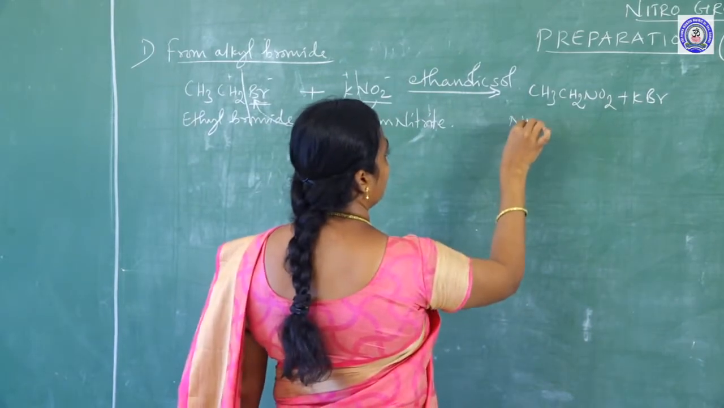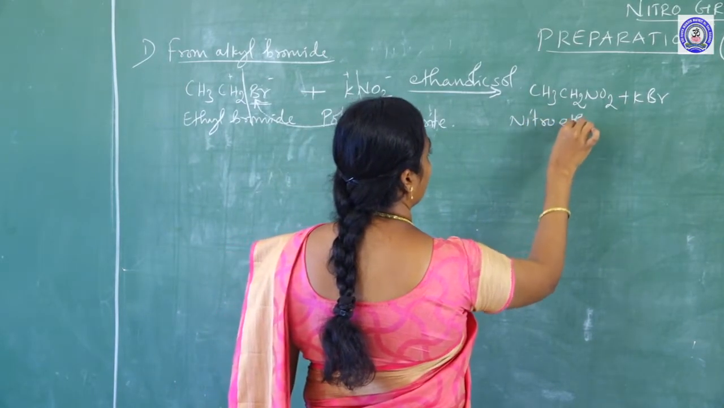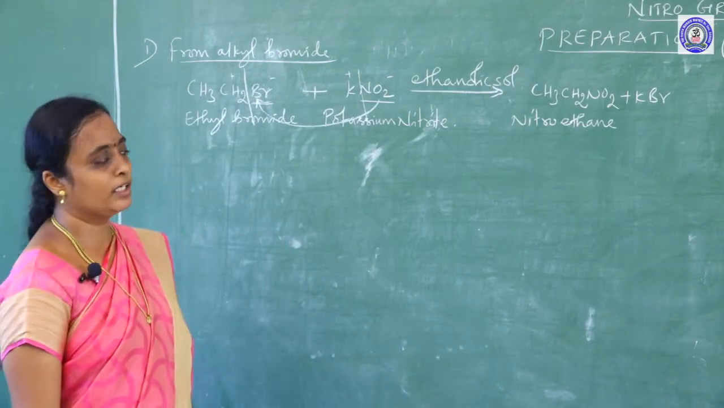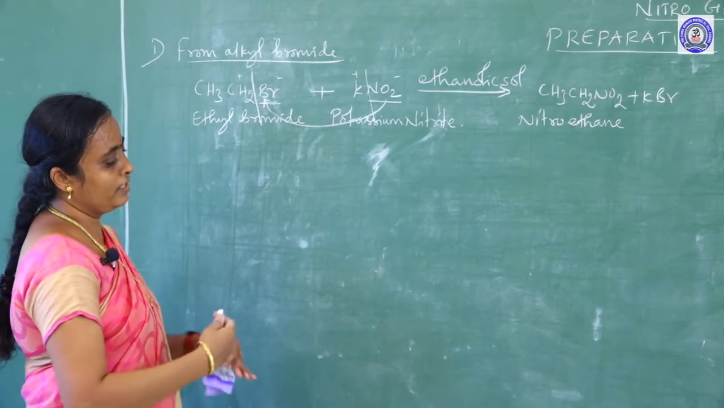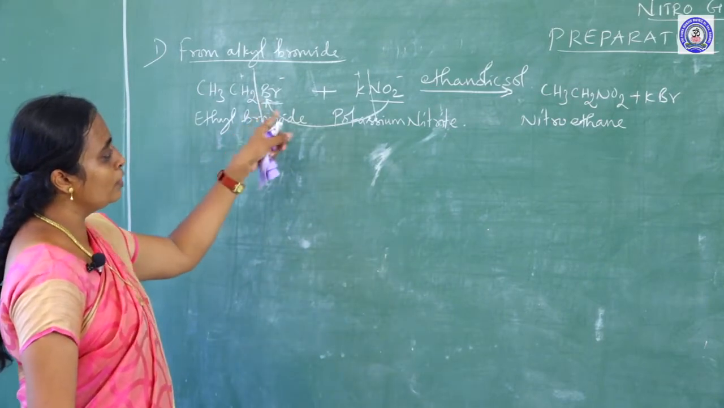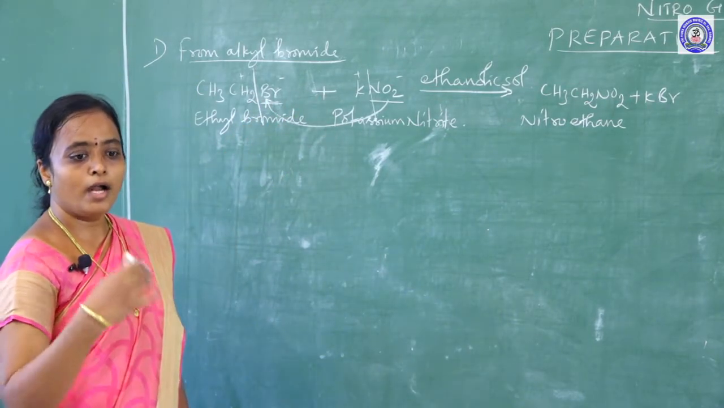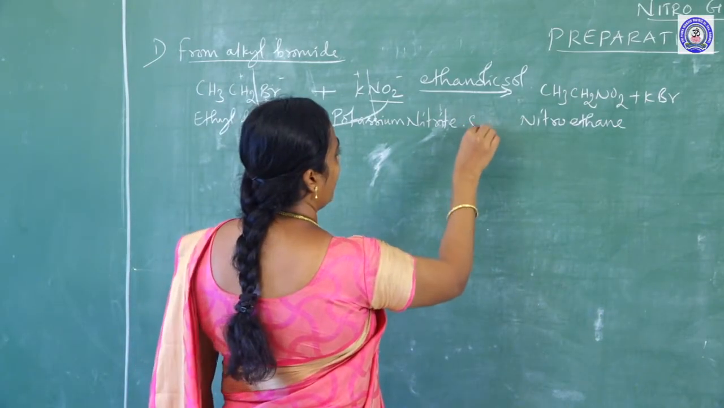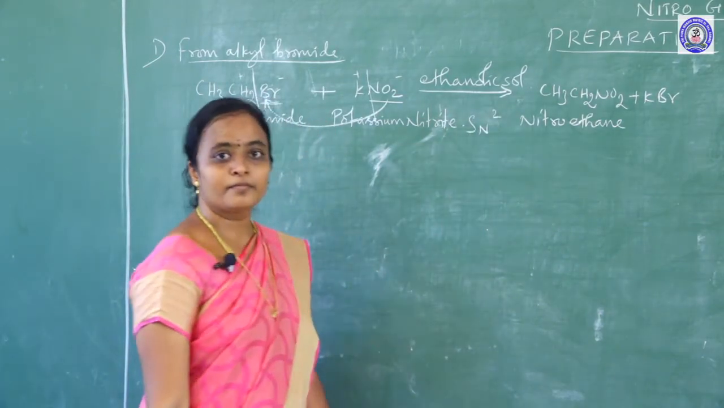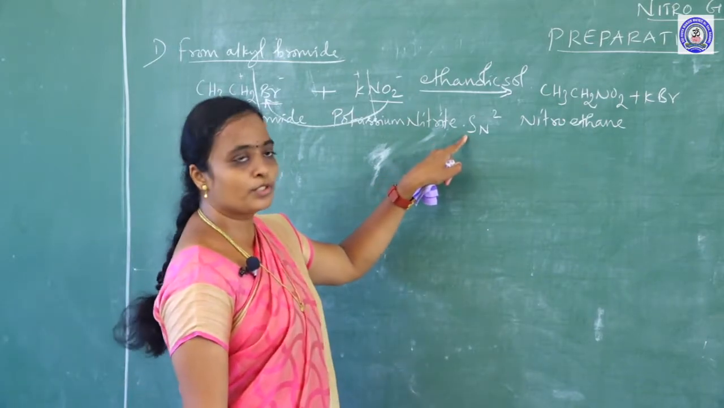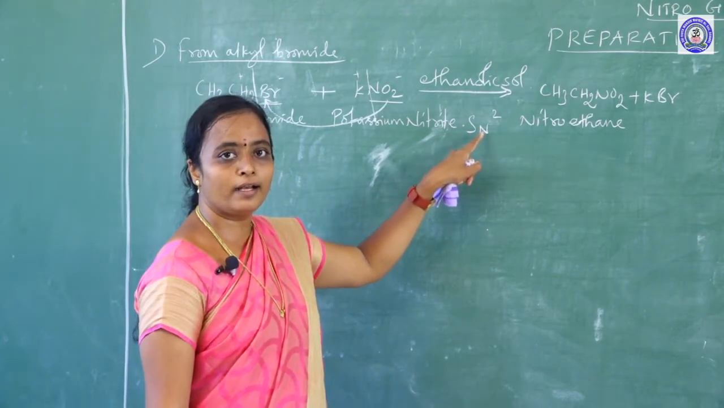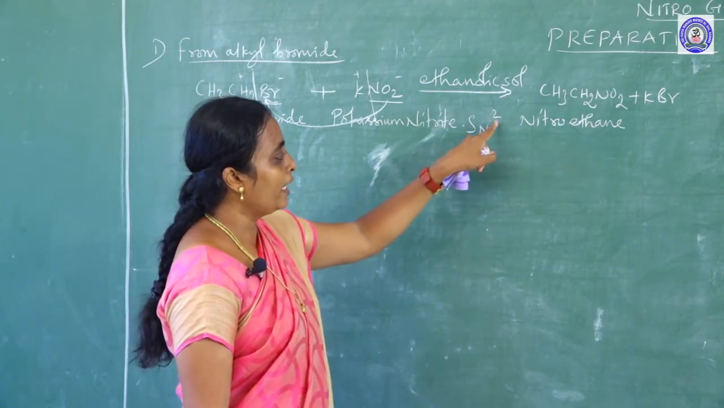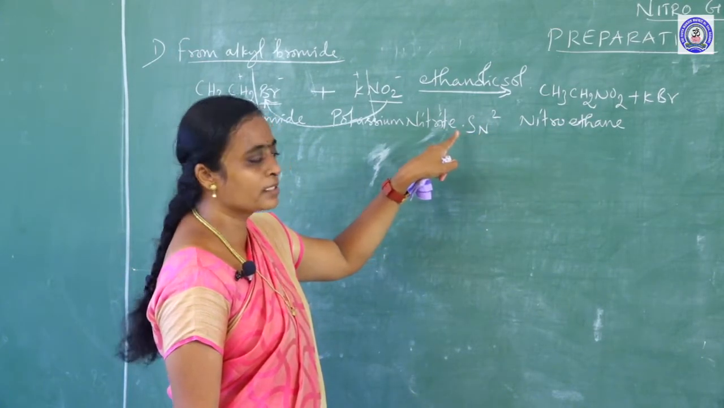This is nitroethane. This is nitroethane, preparation of an aliphatic nitro compound. Now, I mention that this is nucleophilic substitution. What type of nucleophilic substitution? This reaction follows the SN2 pathway. So, S for substitution, N for nucleophile and 2 for a bimolecular reaction. This is nothing but bimolecular nucleophilic substitution.